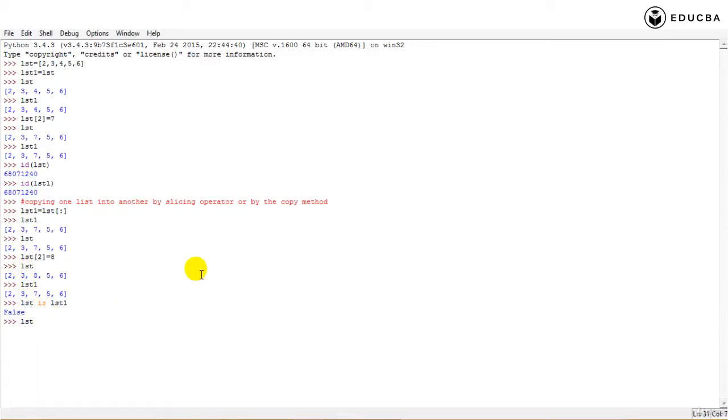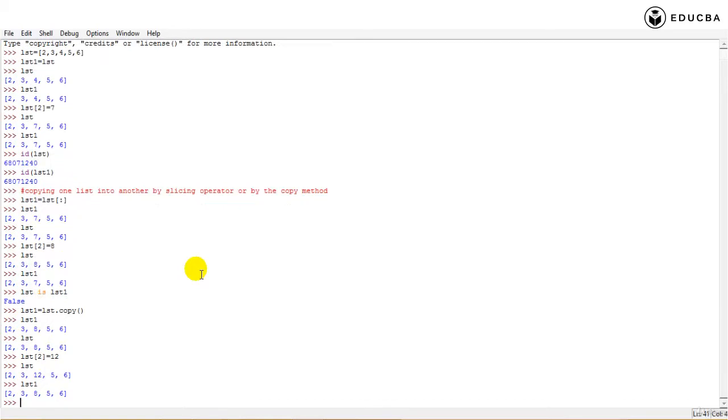Is there another method? Yes, there is another method. Let's say if I say list dot, Control space, it says list dot copy. If I use that method and copy to list1, what is list1? 2, 3, 8, 5, 6. What is list? 2, 3, 8, 5, 6. If I again change list of 2, if I make that 12, list1 is 2, 3, 8, 5, 6. Even with the copy method, it doesn't change.